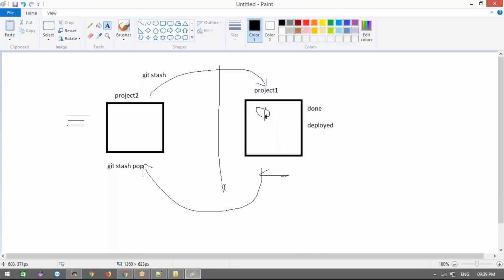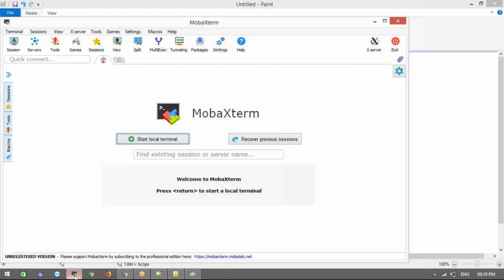Got it, guys? Is the concept clear? Why we are using git stash and when we are going to use git stash. Any questions on this? We'll go for practical. Guys, can you confirm? If you are okay, then I will go for the practical.